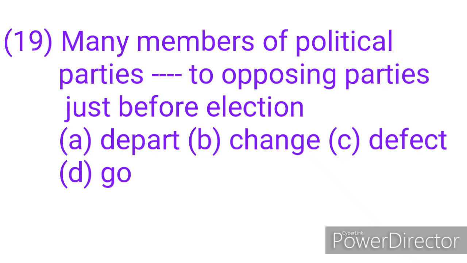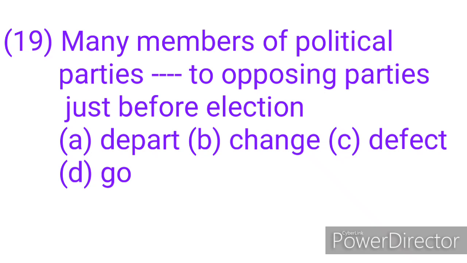Option C, defect. To defect means to leave a political party to join another political party that is considered to be an enemy. When a politician leaves his or her political party and joins an opposing political party, you say that politician has defected. Option D, go.